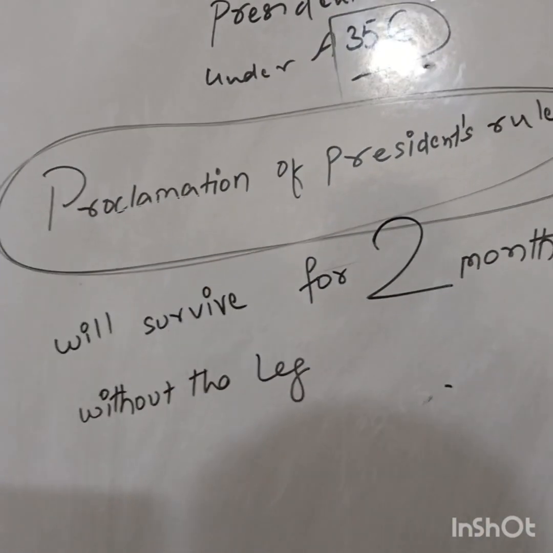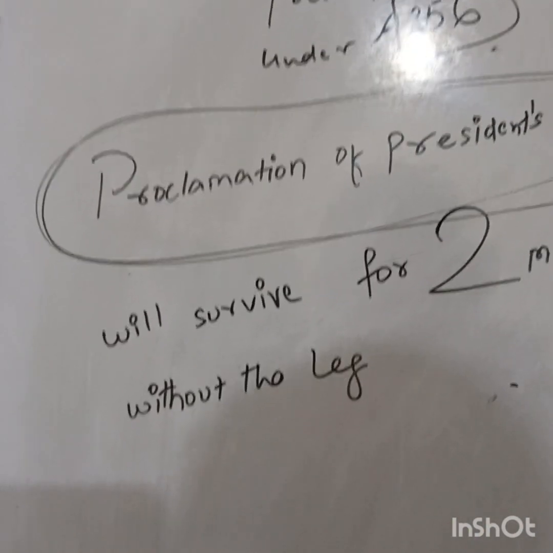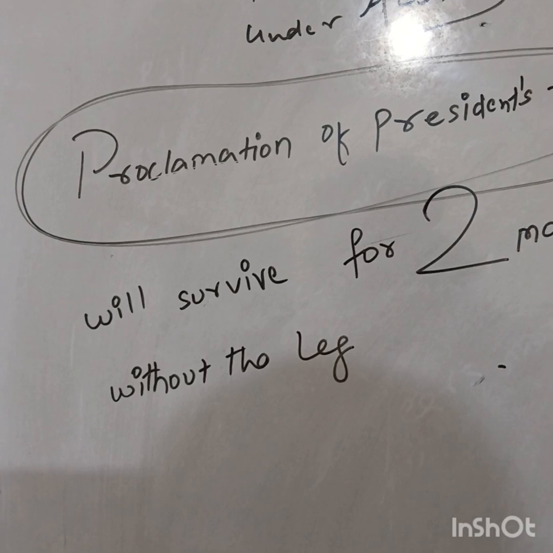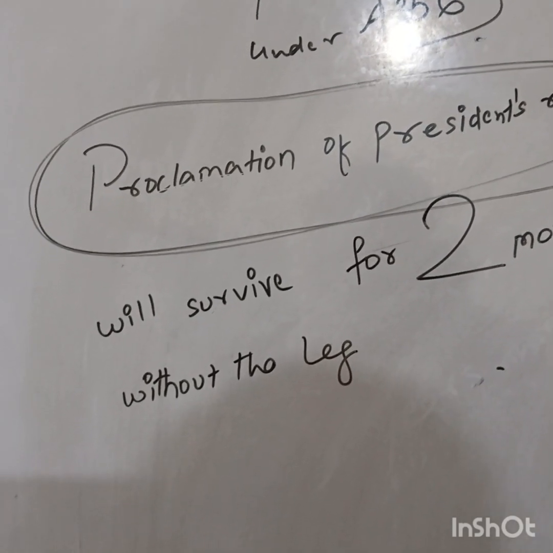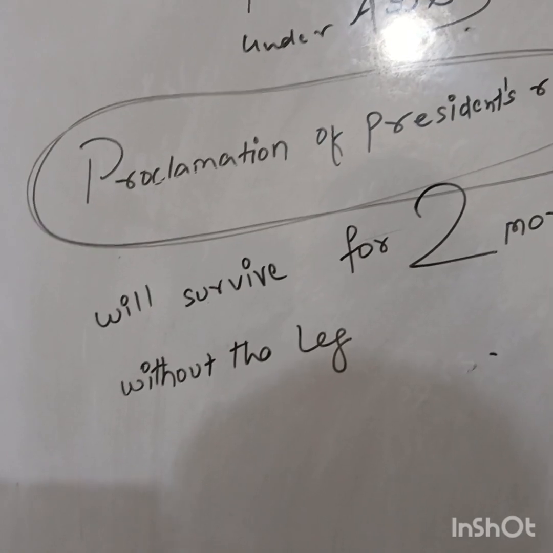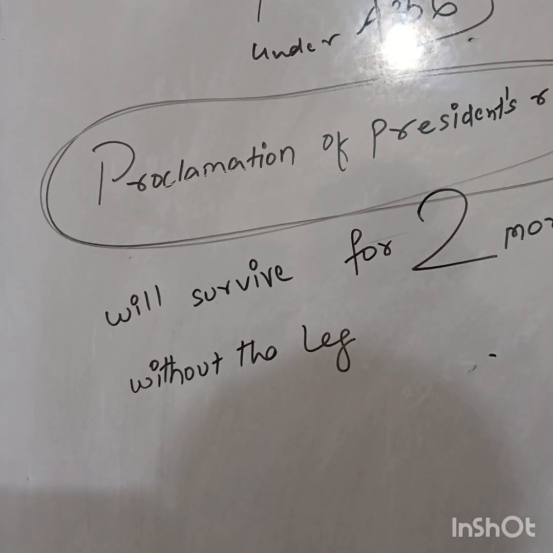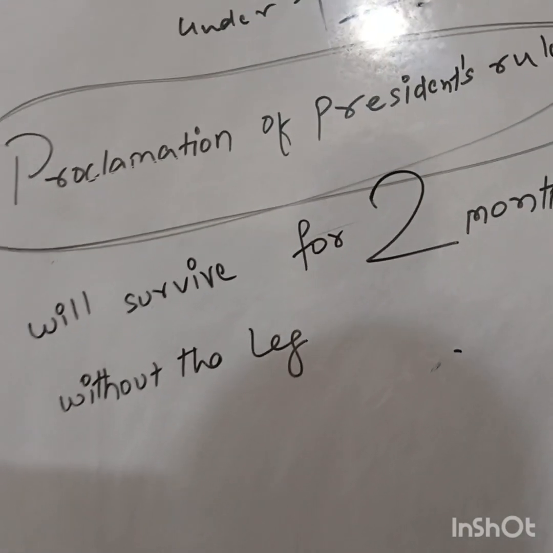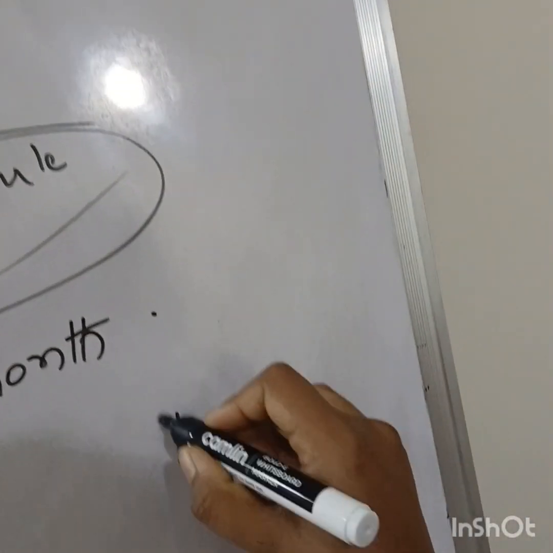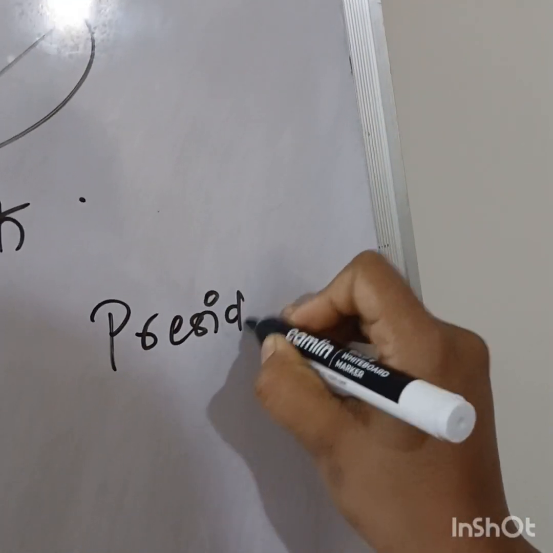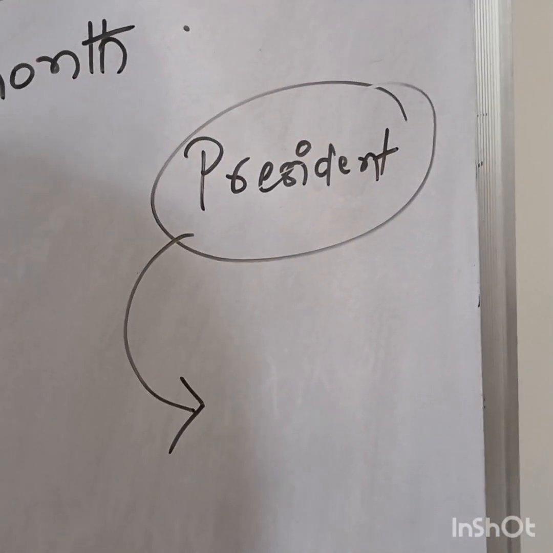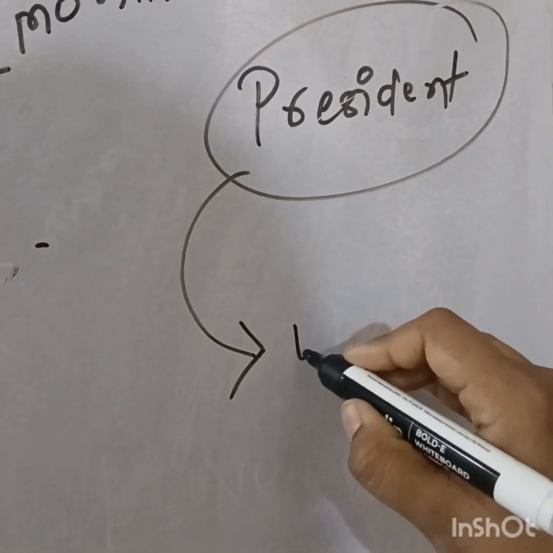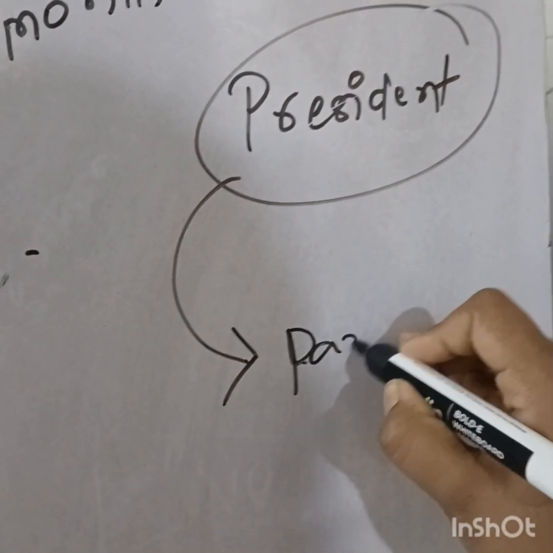Every executive order in a country like India, where we have a parliamentary system of government, the executive has to be responsible. The executive has to be answerable to the legislature. Here, who is the executive? The president is the executive, and he has to be answerable to the legislature, that is nothing but parliament.